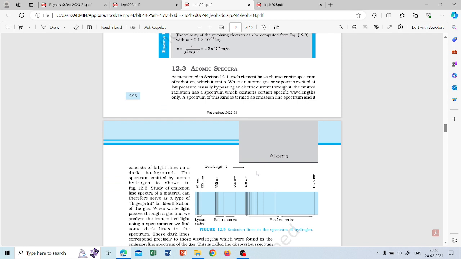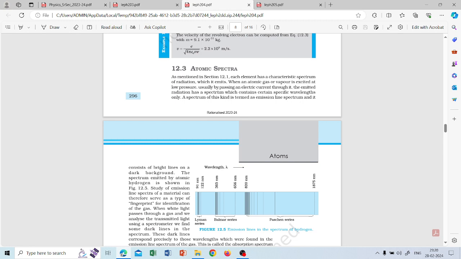Atomic spectra. Like humans have unique fingerprints, atoms have spectra. The spectra of one material is different from other elements in the periodic table. How do scientists distinguish between the atomic spectra of two different elements like hydrogen or helium?